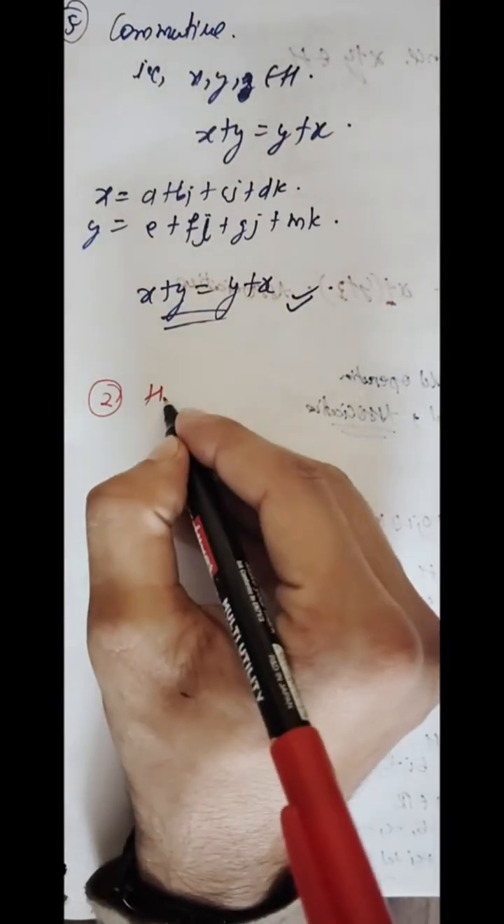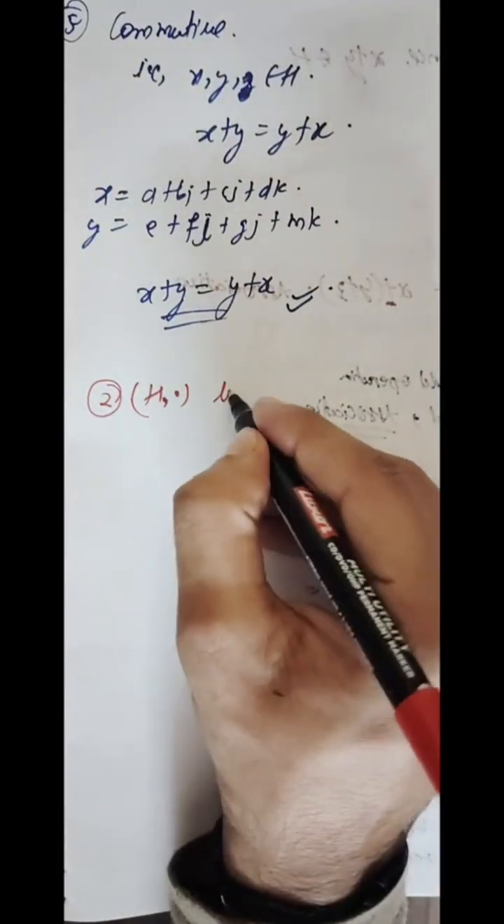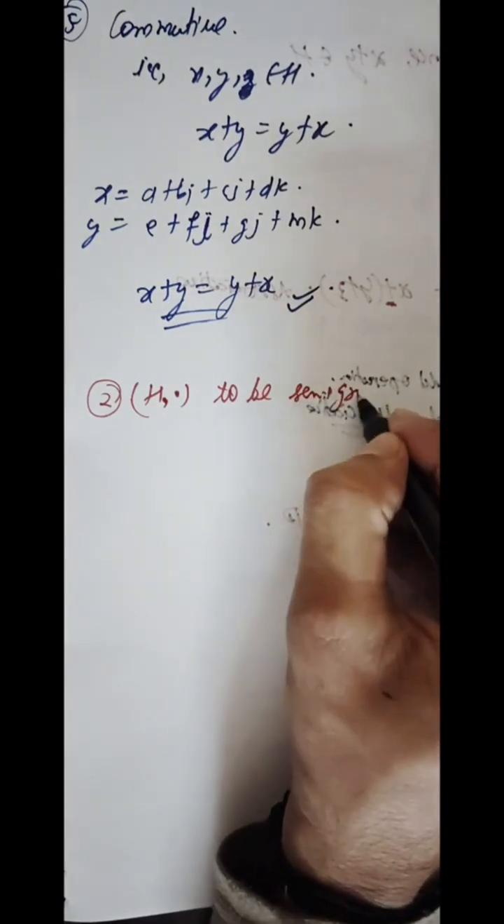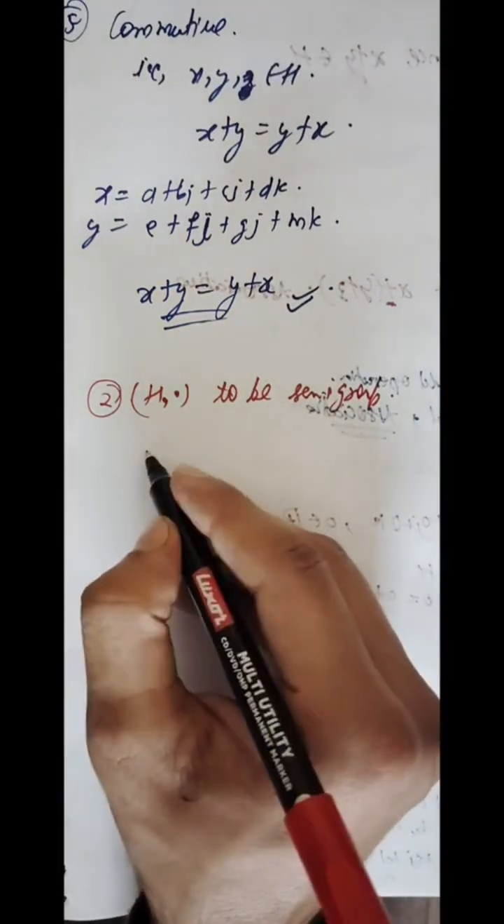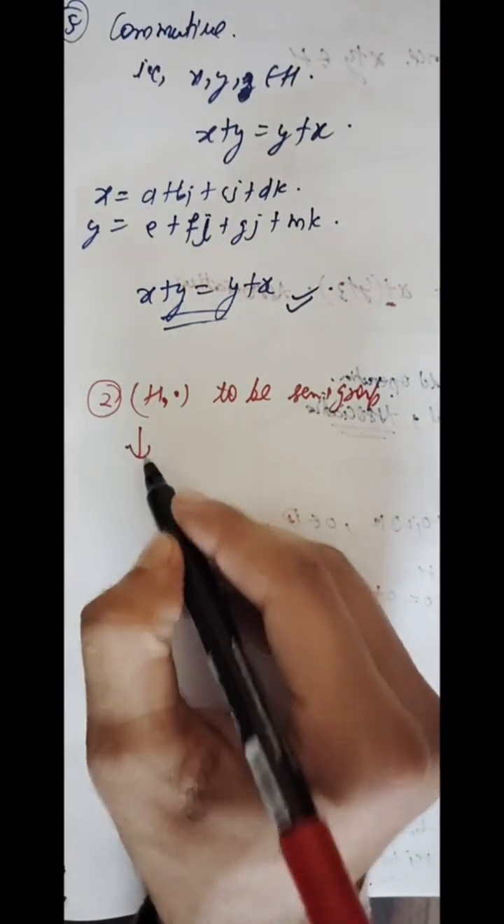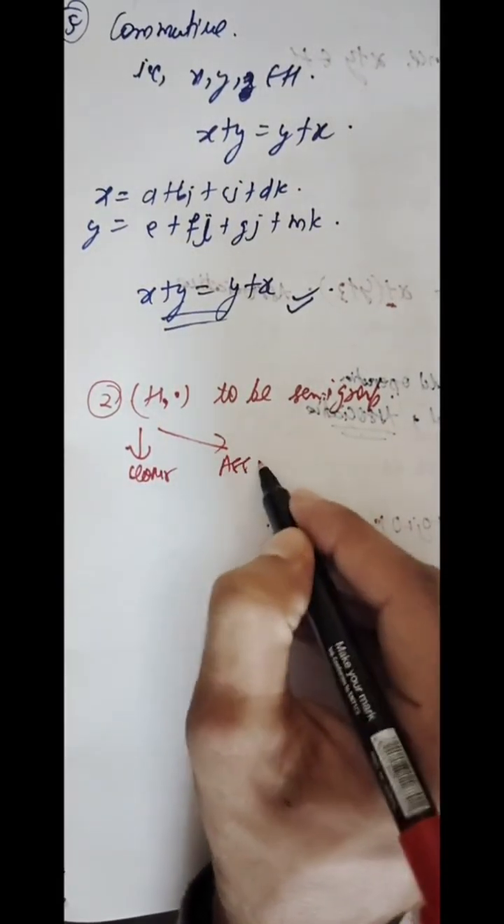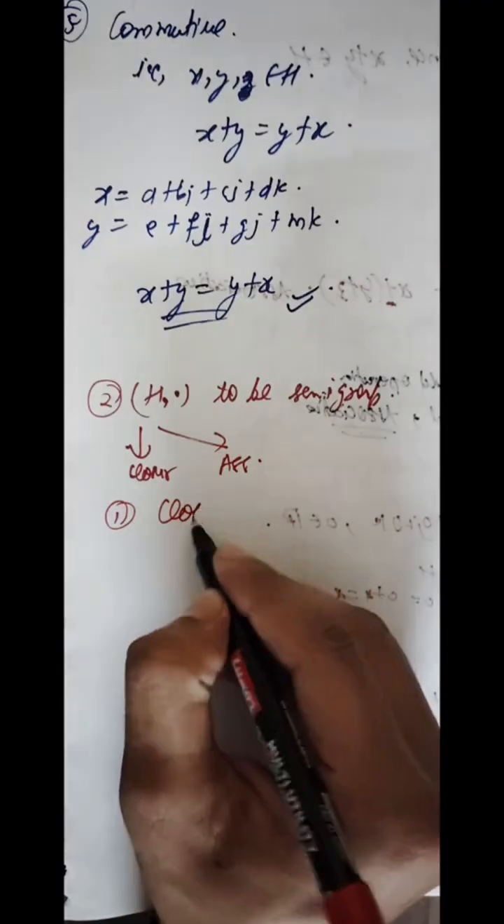Student, now the second rule is your H dot to be a semi group. So we have to prove two things, your closure and your associative. So let's go to closure.